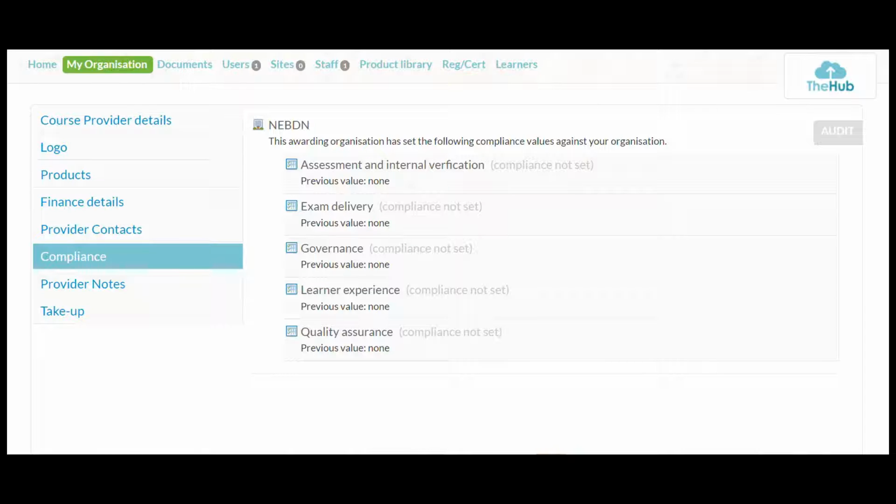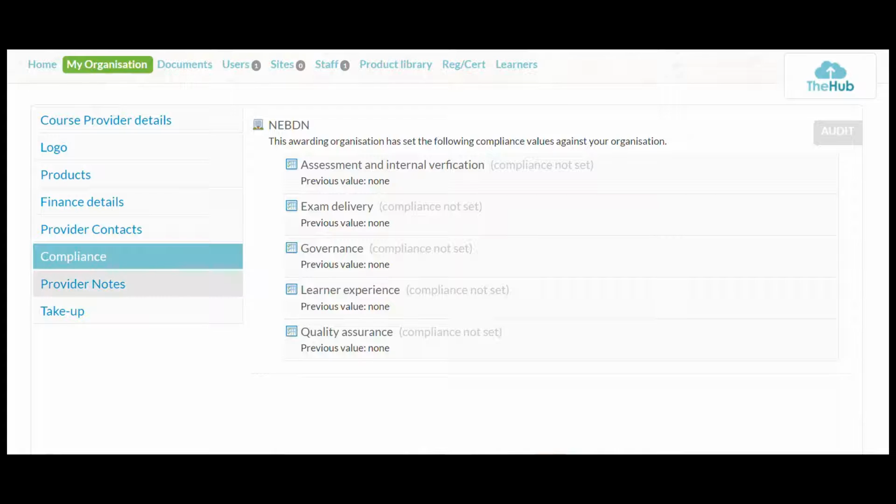So you'll see, for example, this one says compliance not set. But for yourselves, in this area, this is where the auditor will set your compliance ratings based on the audit findings. And more details on each one of those will be found in your audit reports.